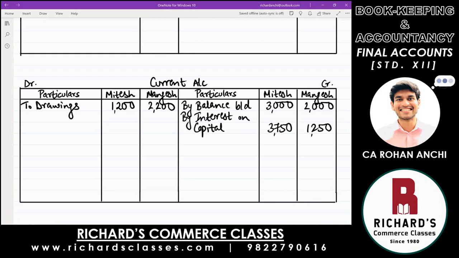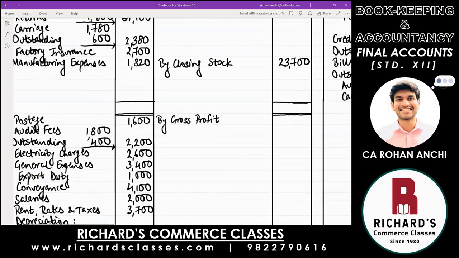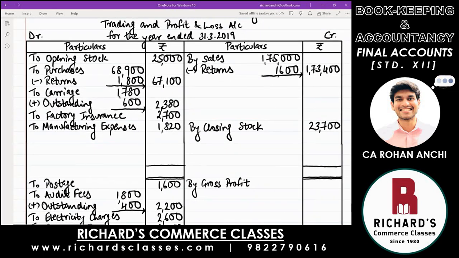The moment you see the word goods, you know it has to affect the trading account, because all information relating to goods, whenever they come in or go out, is recorded there. Goods are going out. Which side of the trading account will you write? Credit. That is correct. Credit what goes out.